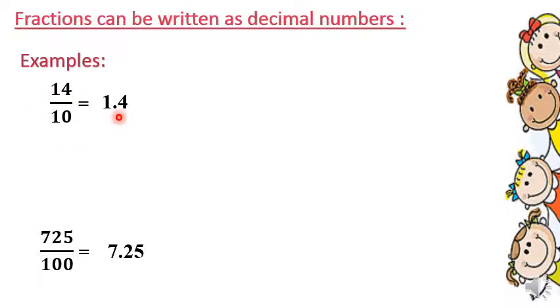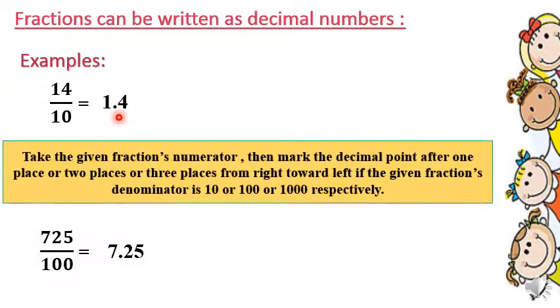Look at the following steps. Take the given fraction's numerator. This is the numerator, which is 14. Then mark the decimal point. I want to put the decimal point after how many digits? After one digit if the denominator is 10. After two digits to the left if the denominator is 100. After three digits to the left if the denominator is 1000.